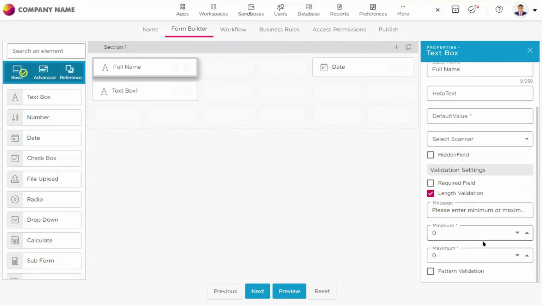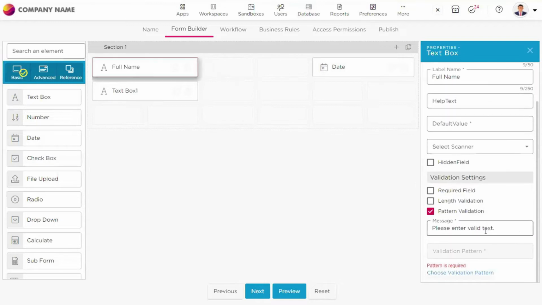Length validation is nothing but, for a full name, maybe you can restrict the user up to 20 characters. He cannot enter more than 20 characters. For example, when you book a train ticket or something, when you fill out the details, the railway platforms would not accept your name more than 10 or 15 characters. So that kind of validations that you can put here, the length validations.